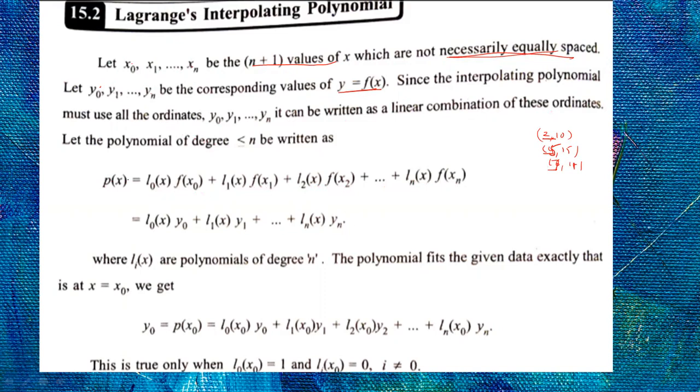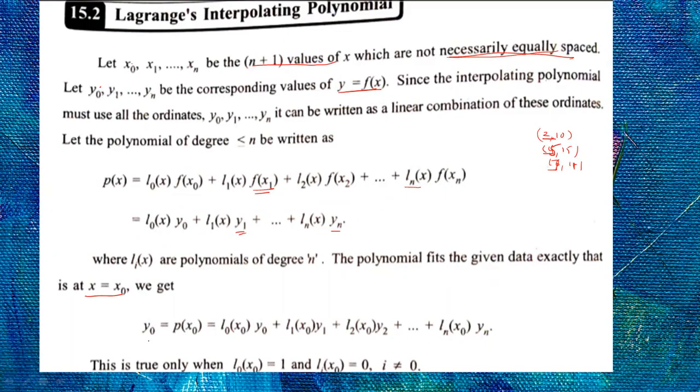We are considering a polynomial which satisfies this given data. So L naught of x into f of x naught is y naught, L1 of x into f of x1 is y1, and so on, up to Ln of x into yn, where Li of x is a polynomial of degree n. The polynomial fits the given data exactly. At x equal to x naught, this polynomial becomes p of x naught, that is y naught. In the place of x, substitute x naught: L naught of x naught into y naught, L1 of x naught into y1, L2 of x naught into y2, and so on, up to Ln of x naught into yn.